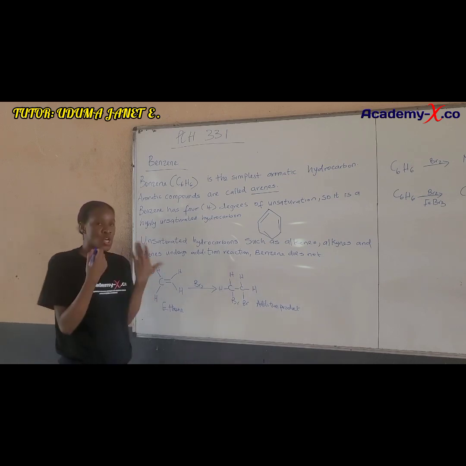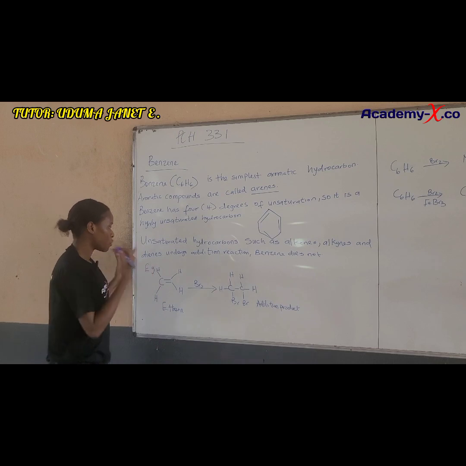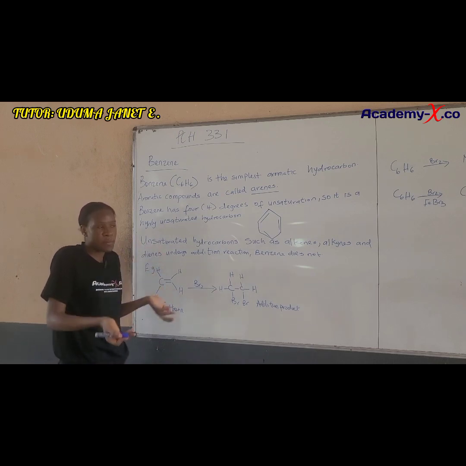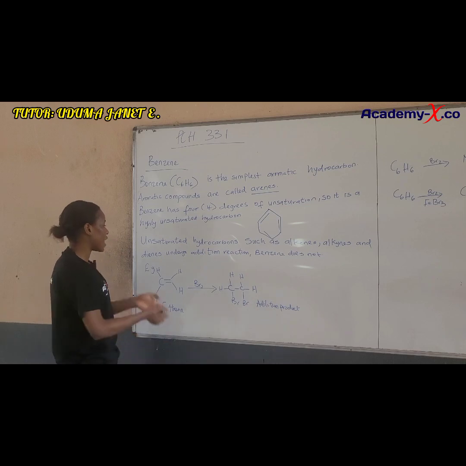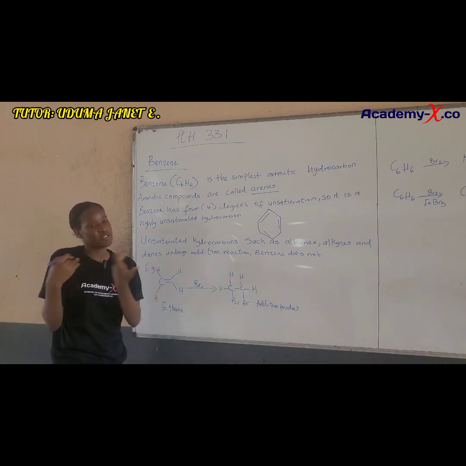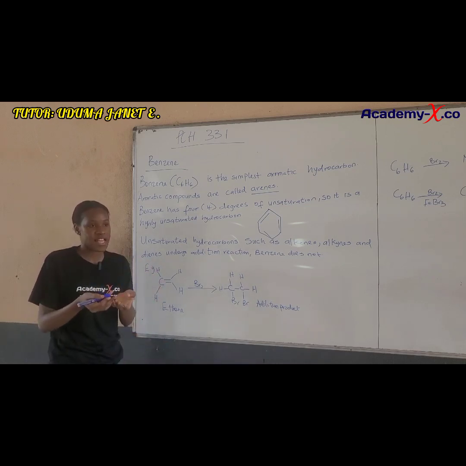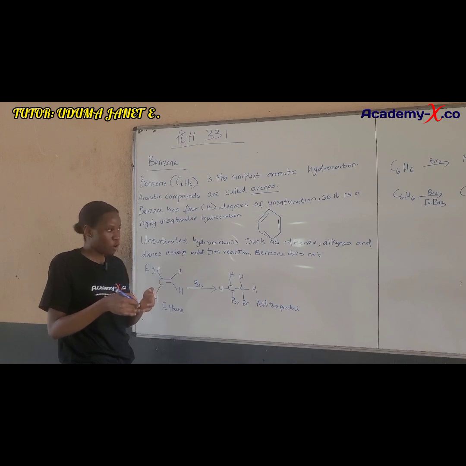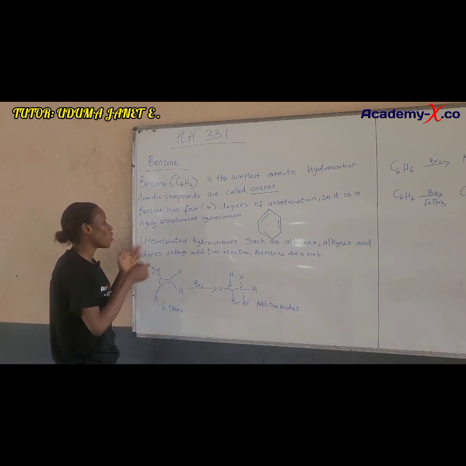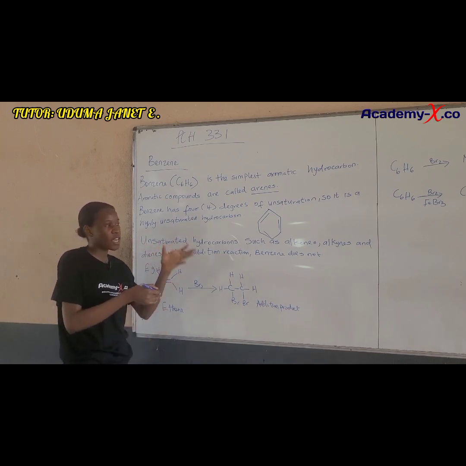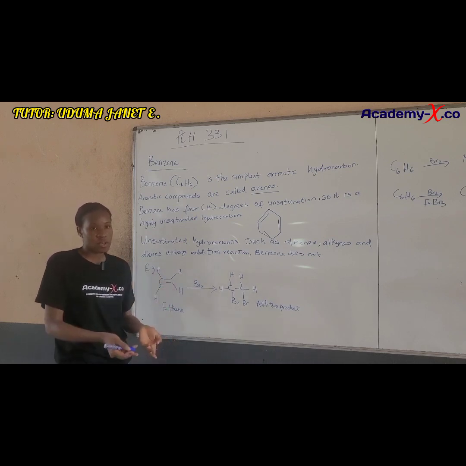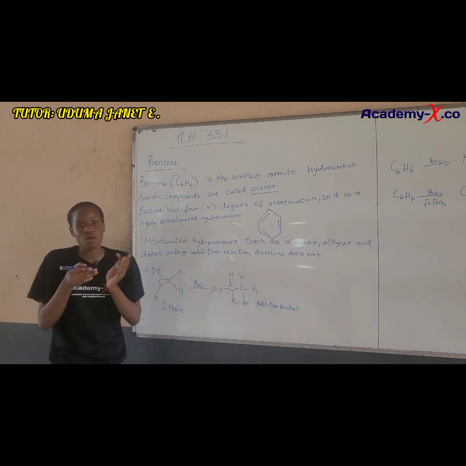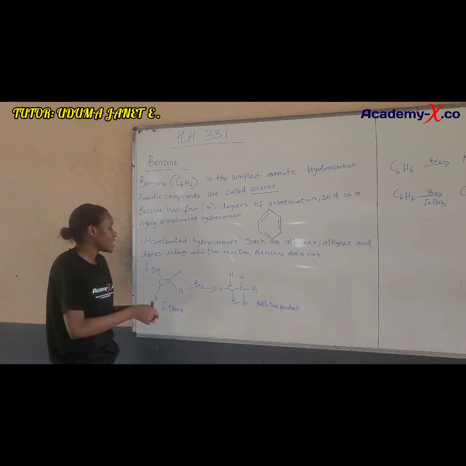Then from our previous knowledge, we know that unsaturated hydrocarbons like the alkenes, the alkynes, and dienes, when something is unsaturated, it means that it has a double bond or a triple bond. So unsaturated hydrocarbons like alkenes, alkynes, and dienes undergo addition reactions, but benzene does not undergo addition reactions. We can see the example here.